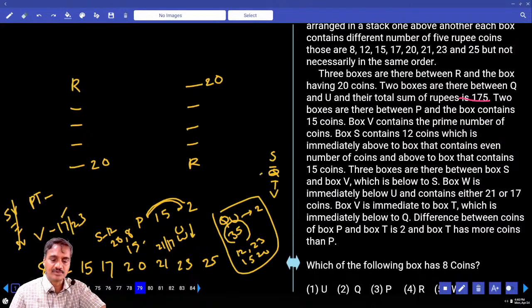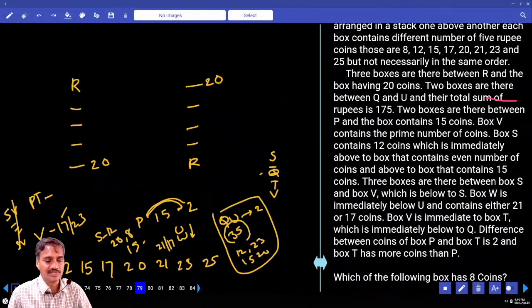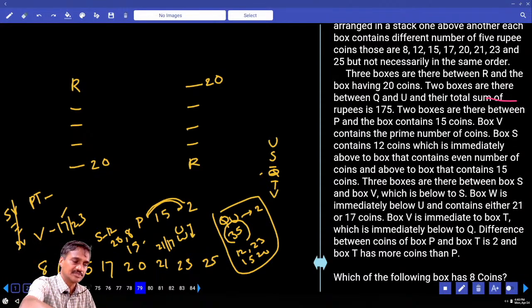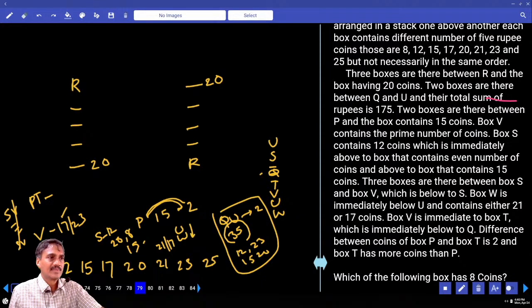Now Q is already here. Since Q is already here, what should we bring next? We should bring U. Where should U come? Can U be here? If U is here, W is immediately below U, that is not possible. Hence U cannot be here. So U must be below this one. If U is here, who should be here? W should be. Does it fit or not?